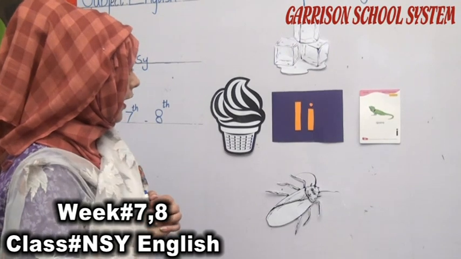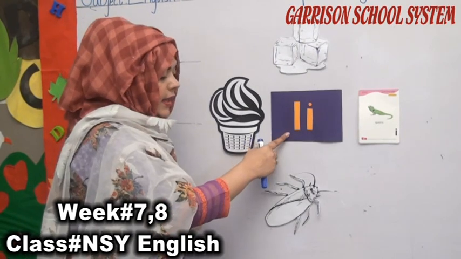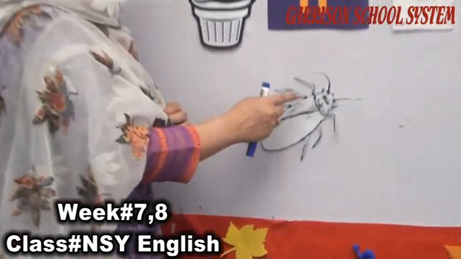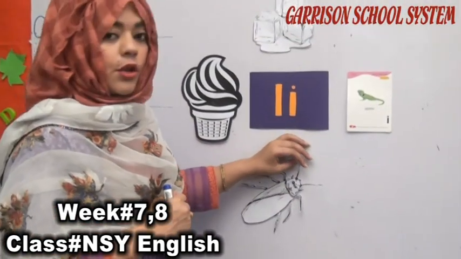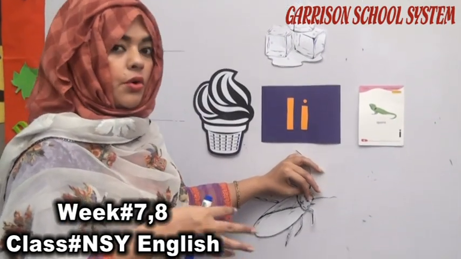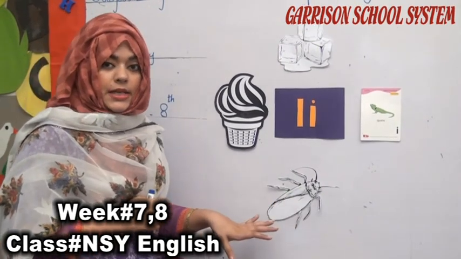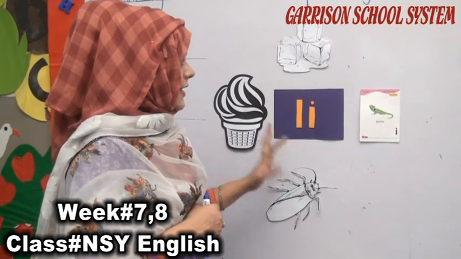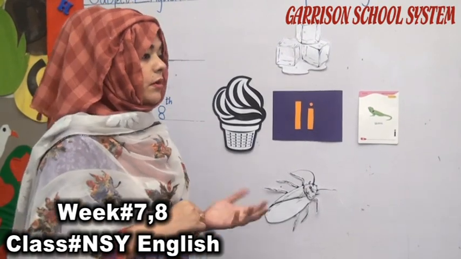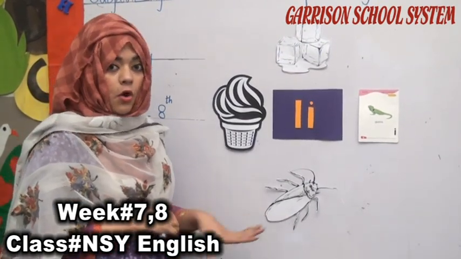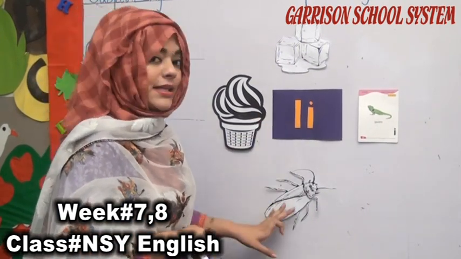And what do we have over here? In the I family, we have I-E, insect. You have seen a lot of insects, sometimes in your home, sometimes in your garden, sometimes in your school. So, you are familiar with insects, right? You can call a caterpillar an insect, a bee an insect, a butterfly an insect, and a cockroach an insect as well. So I-E, insect.